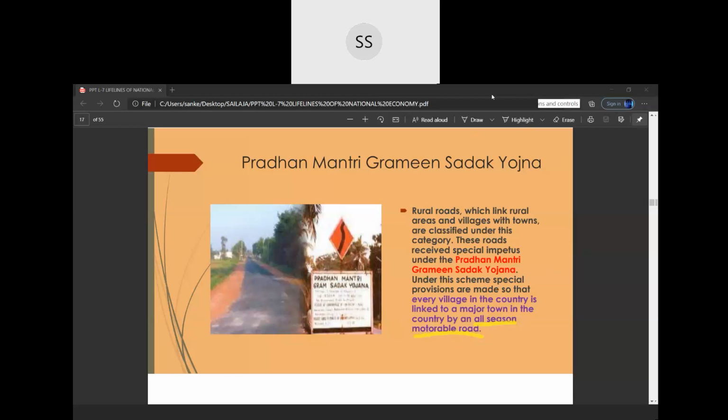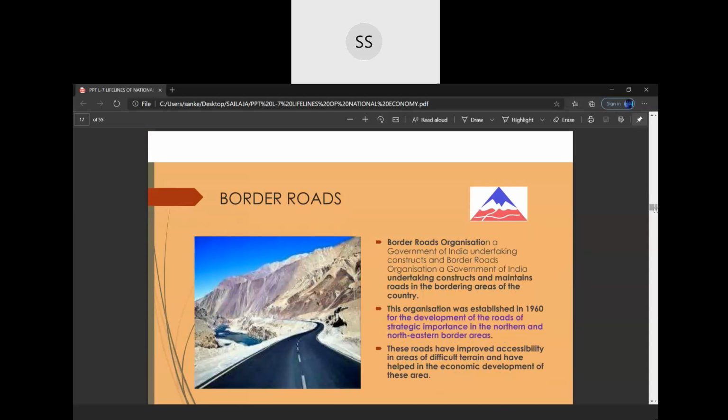We proceed to the next category of roads, children, which is your border roads. Now, what are border roads and how are they important for us, children? Have you ever heard of this name border? The borders of our country, on all the sides of our country. We have three sides water, the coastal areas, but there are also roads over there. So those roads which are built on the borders are called border roads.